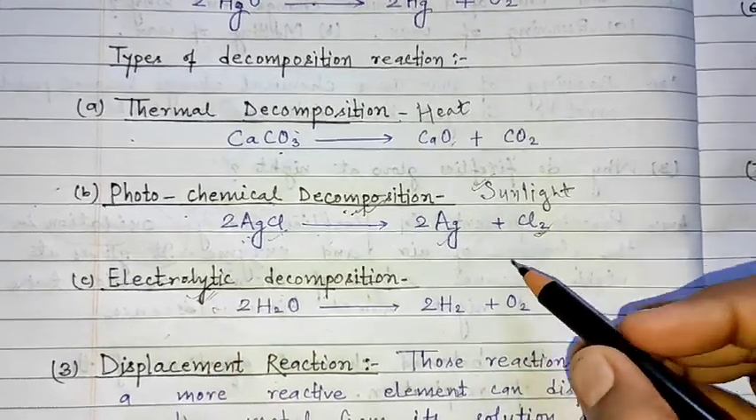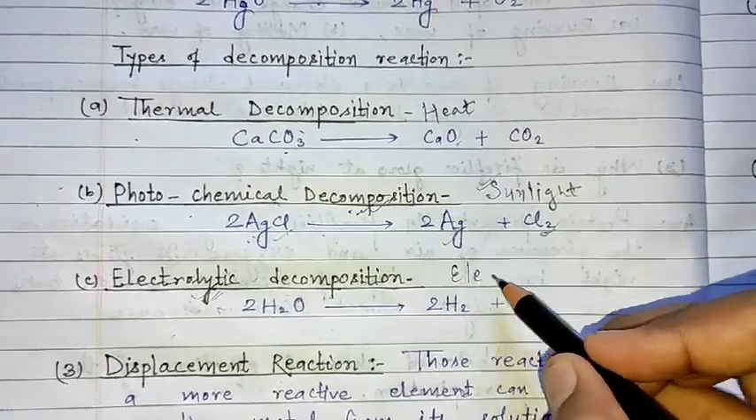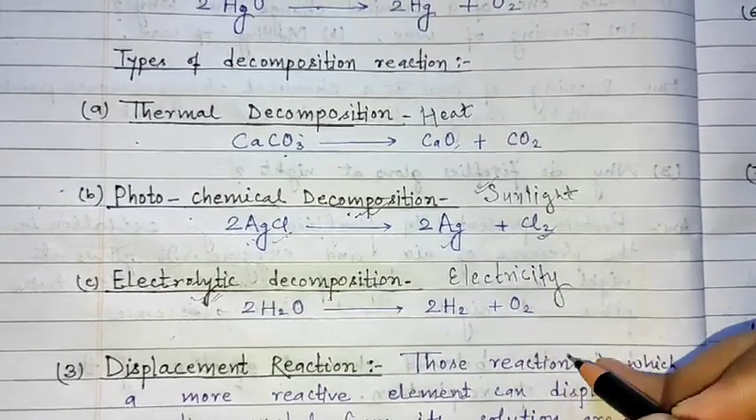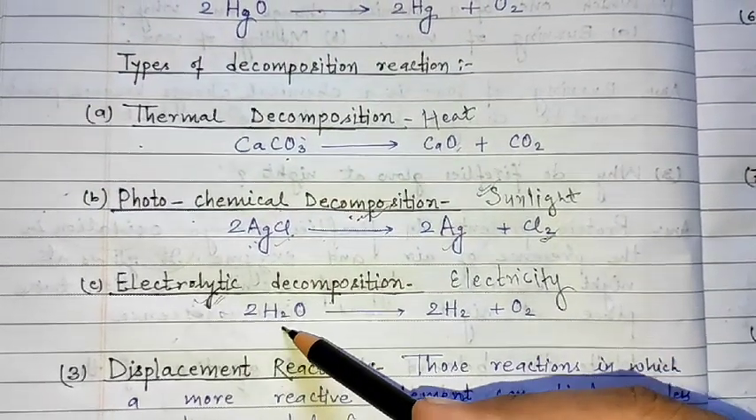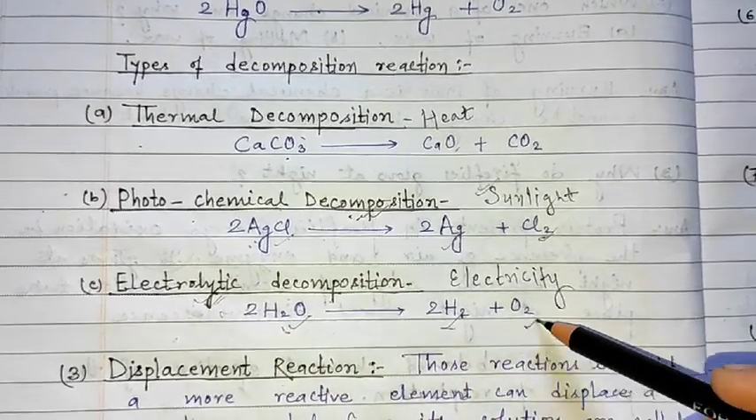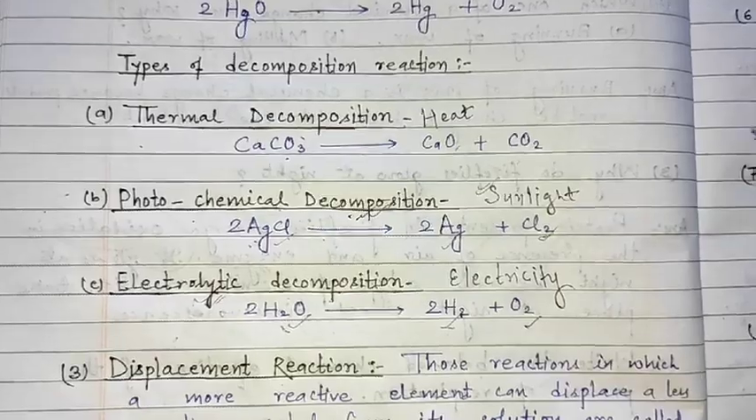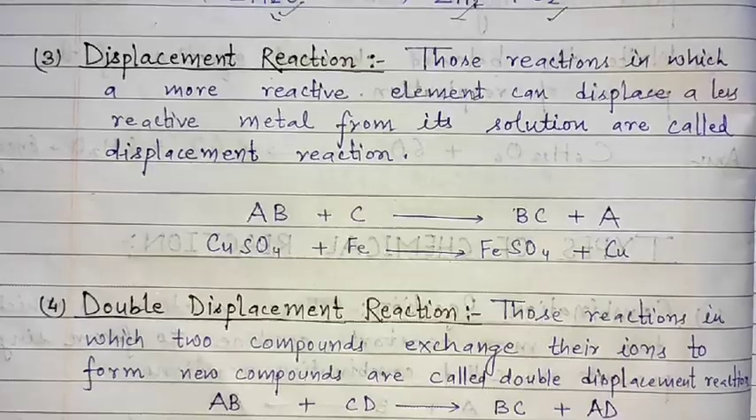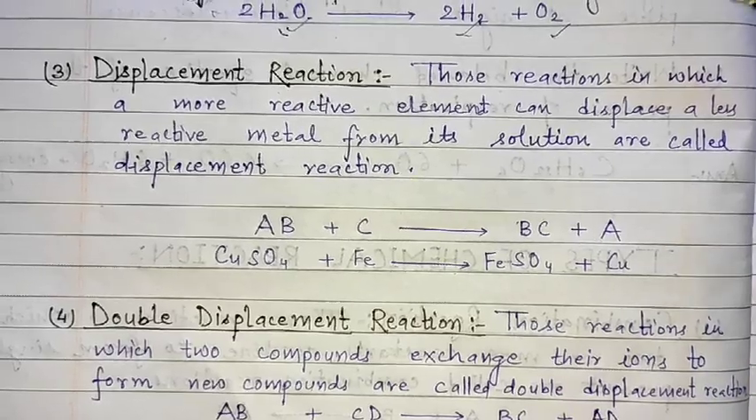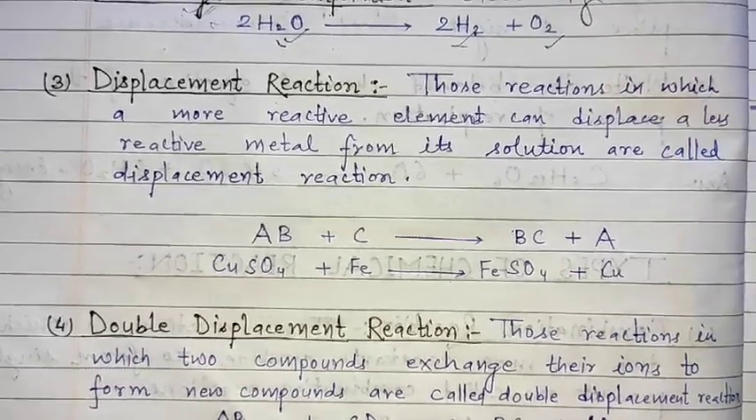Electrolytic means decomposition would be taking place in the presence of electricity. That means water is breaking down into hydrogen and oxygen. Clear? Now the next type of chemical reaction is the displacement reaction.